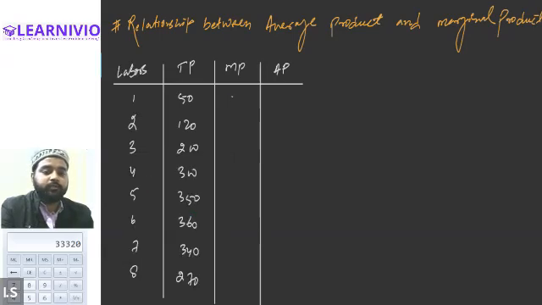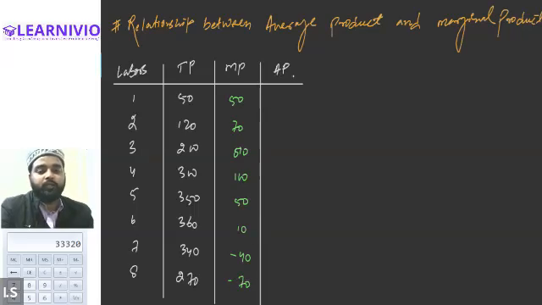So marginal product will be the same: 50, 70, 80, 100, 50, 10, minus 20, and minus 70.